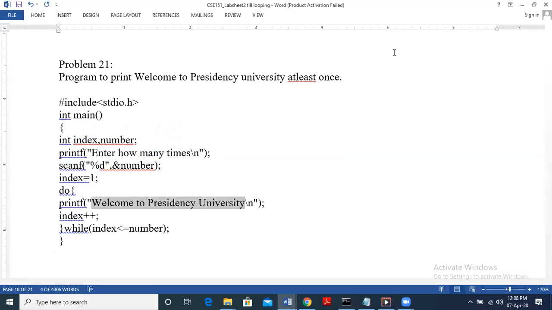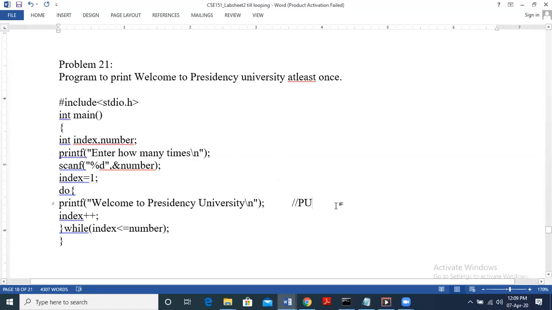So we print welcome to Presidency University, and then the index will be incremented to 2, and then we check against the number, say 5. So number is 5, we print Presidency University one time, then we increment the index to 2. Now check whether 2 is less than or equal to 5. That means at minimum we print Presidency University once, even if the condition is false. Here you can see it has printed once. Next, the index becomes 2, again print.